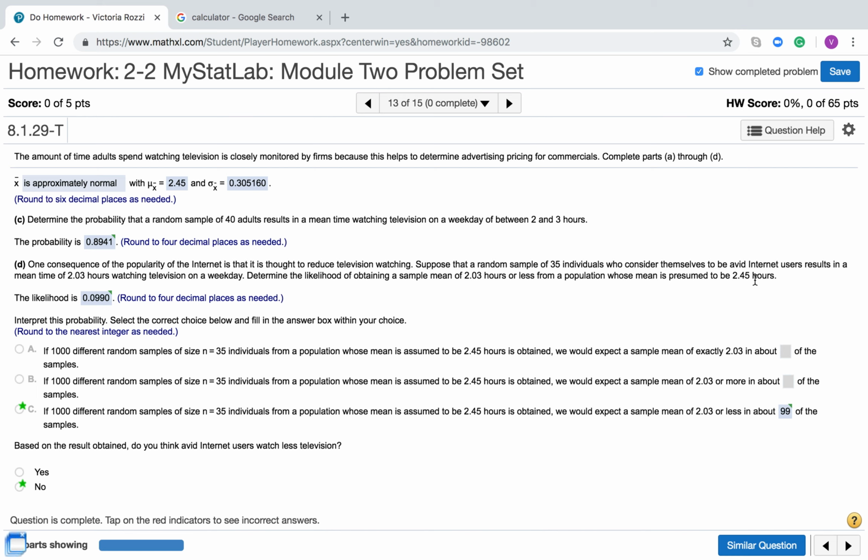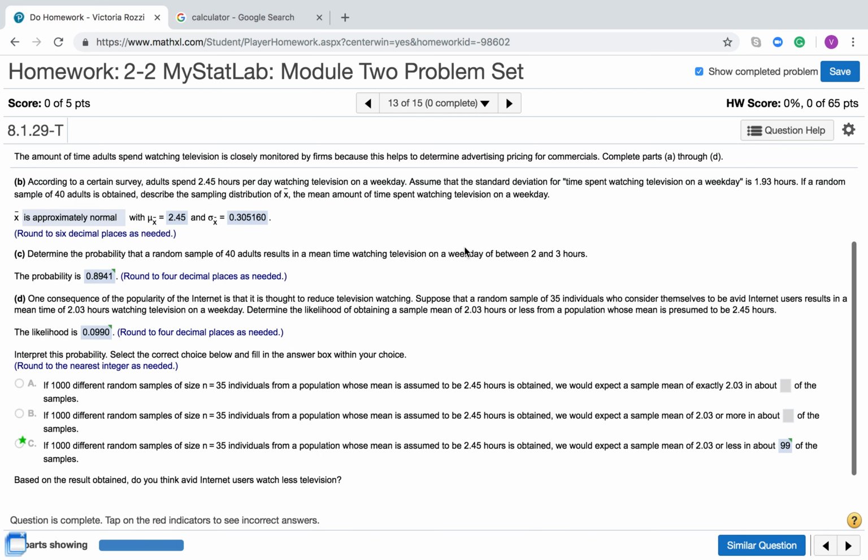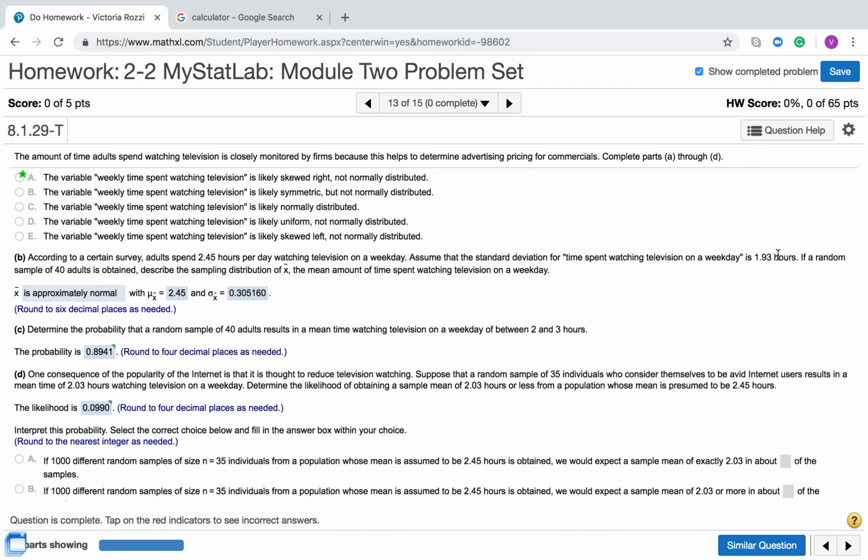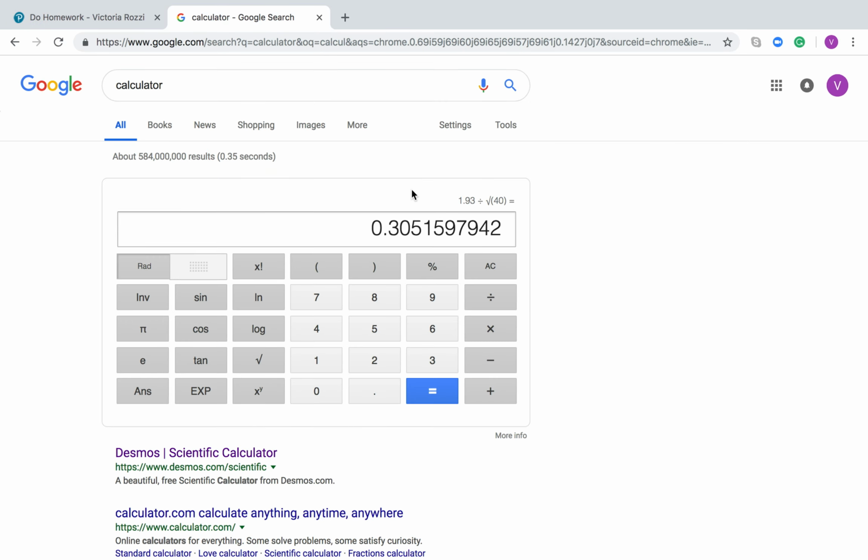Now, what we have to do here is that we have 35 individuals now, so we're going to have to adjust our standard deviation. So remember, we're going to take the original standard deviation and divide by the square root of the sample size. So before we had, let's look back up here, 1.93 hours. So I'm going to take 1.93 and divide, instead of the square root of 40, by the square root of 35. So 1.93 divided by the square root of 35, and I'm getting 0.3262295.